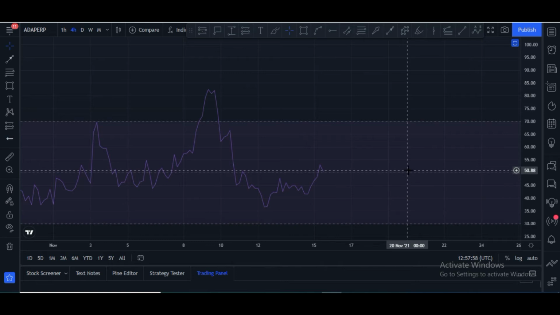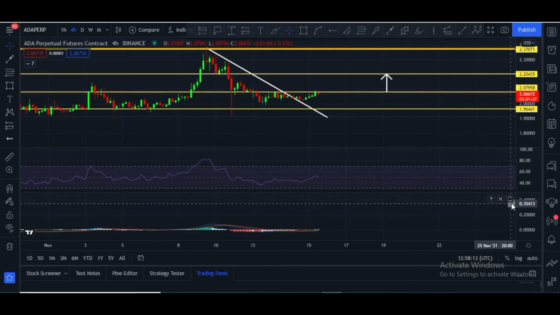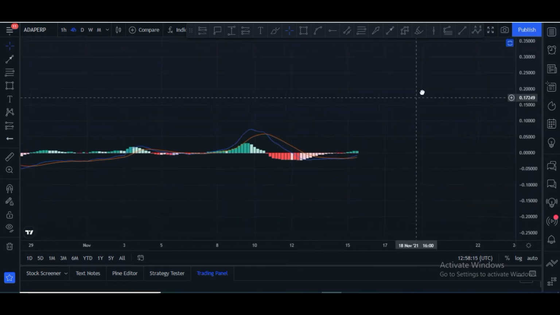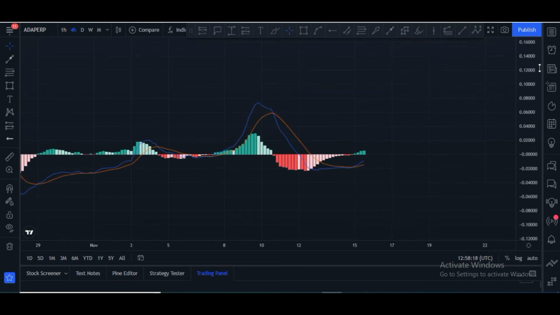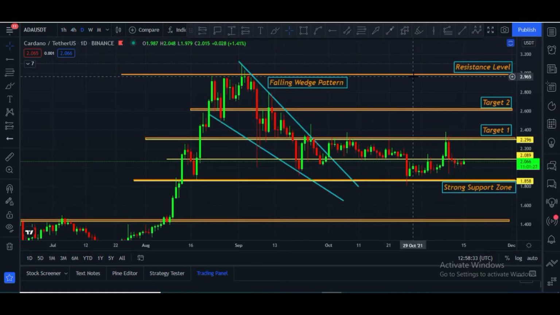Let me show you RSI. This is the 4 hourly RSI and it is turning towards the downside and it is at 50. If it goes below 50, price can go down. Otherwise, if it crosses 50, price will definitely boost. And let me show you MACD. MACD has a crossover towards the upside and green towers are coming in. That means price can go up, and that is a very good sign. Let me show you the ADA daily chart.